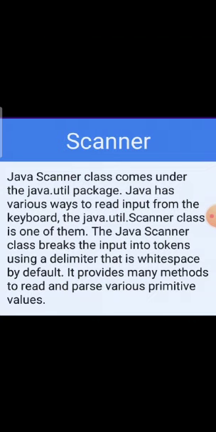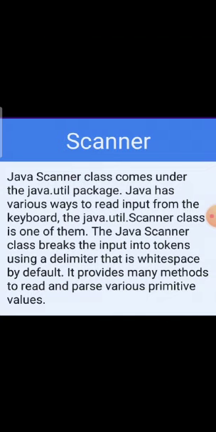Now the definition of Scanner. The Java Scanner class comes under the java.util package. Java has many ways to read input from the keyboard, and java.util.Scanner is one of them.